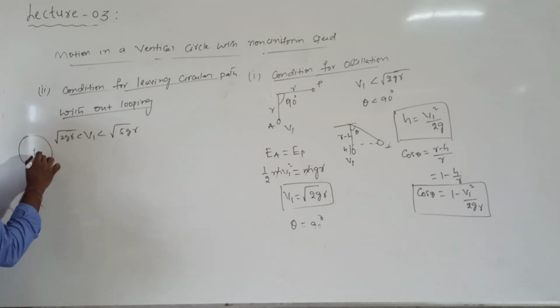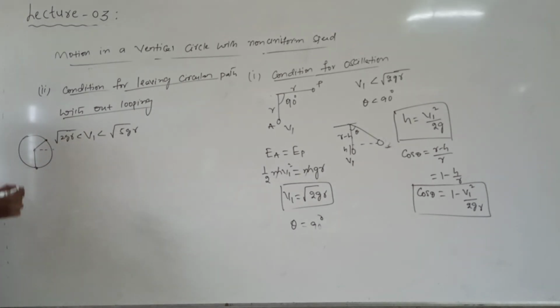The body reaches this horizontal position, and it will go beyond the horizontal position somewhere here. At this position what happens? Whenever the velocity is greater than root over 2 g r, the tension becomes 0 before that. Let me go to this point p. At this p, tension will become 0. When tension is 0, what are the forces acting on the body? Only gravity. Because of the gravitational force, it will fall down. Without moving in a circular path, it will fall down.